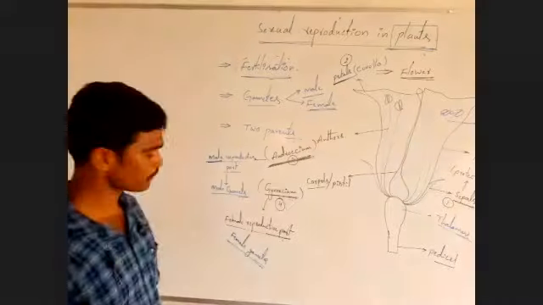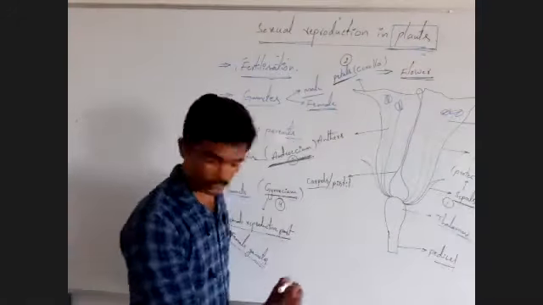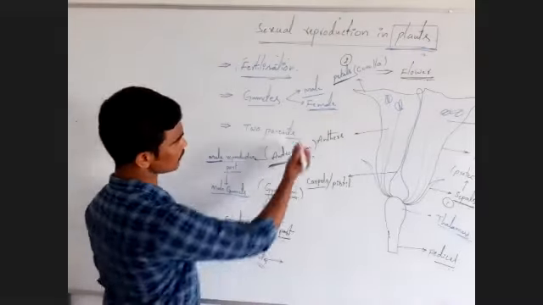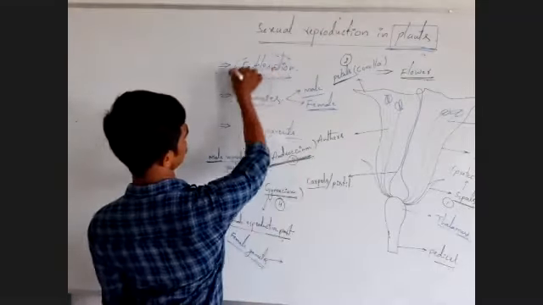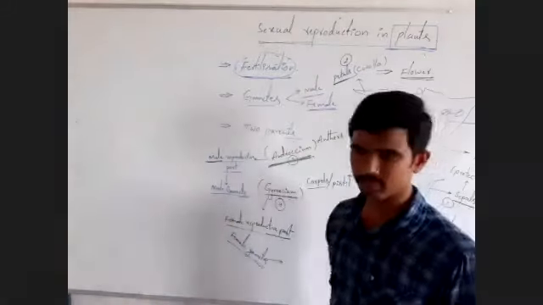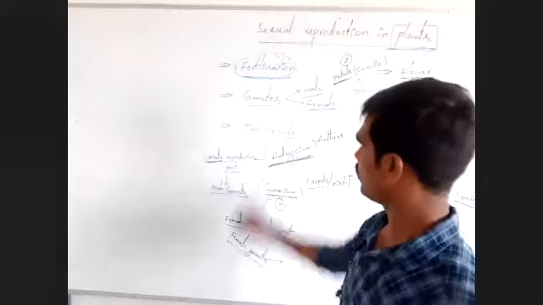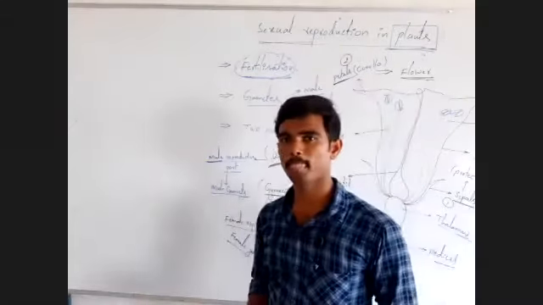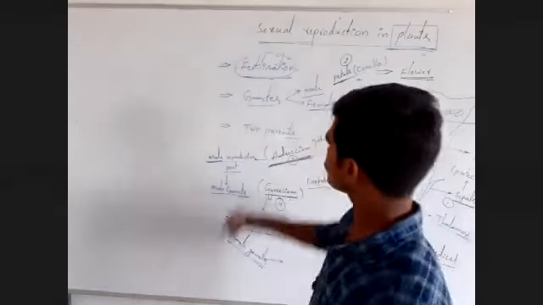Female gamete. What is the use of female gamete? These are involved in the fertilization process. What is the fertilization process? You already studied this in lower classes. What is fertilization?